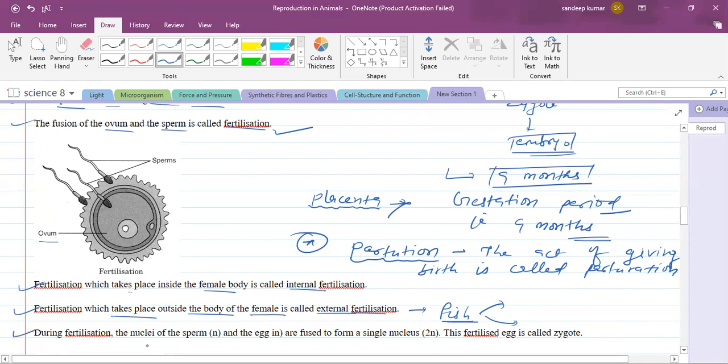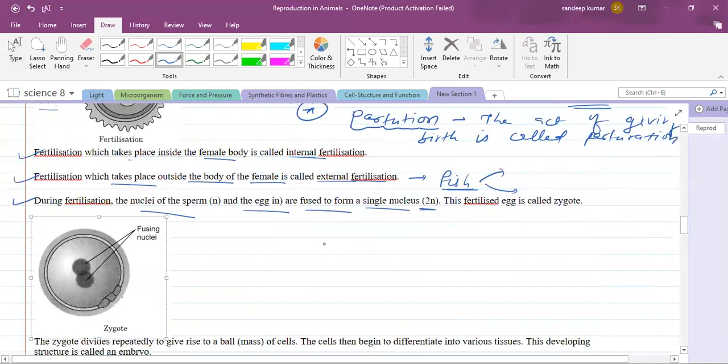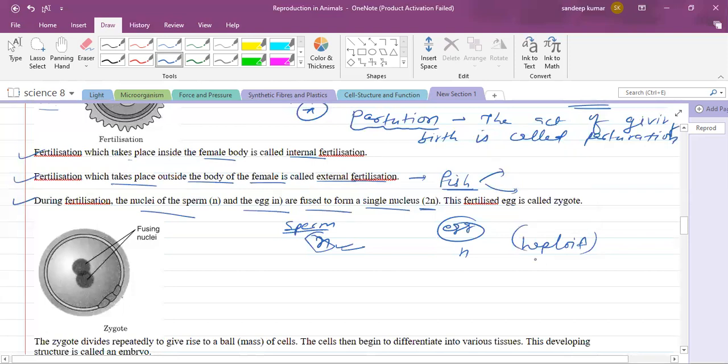So during fertilization, nuclei of the sperm and egg are fused to form a single nucleus, that is 2N. As I told you, a sperm is what? A haploid. Haploid we can represent as N. An egg is also what? A haploid. It contains half the number of chromosomes.